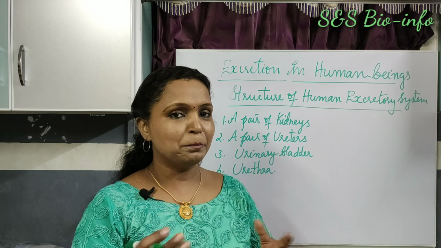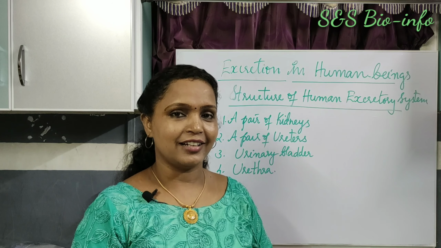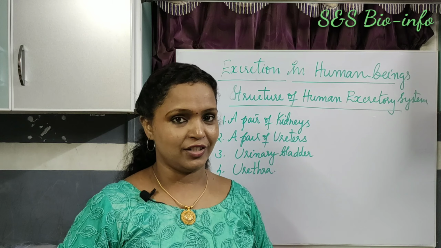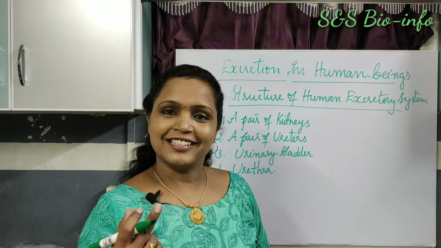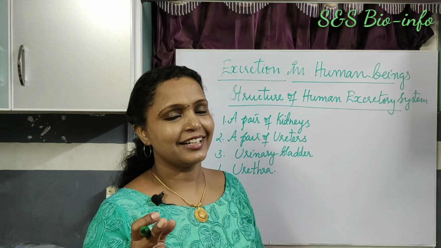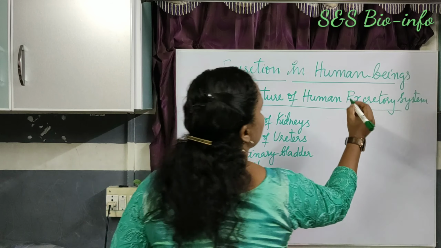Human kidneys are bean-shaped and reddish brown in color, which are located in the lower abdominal region on either side of the vertebral column. Then let's study the structure of the human excretory system in detail with the help of a diagram. So look at the board.